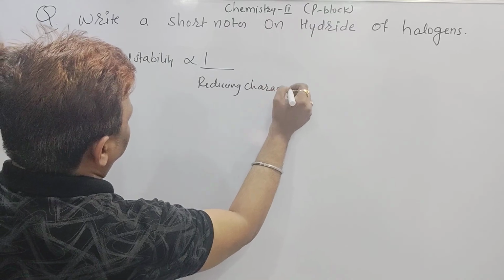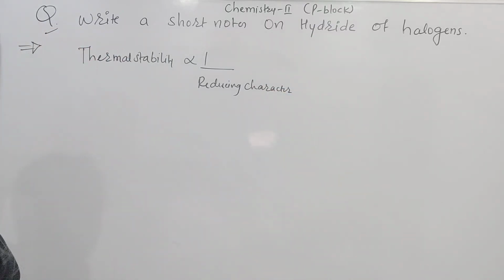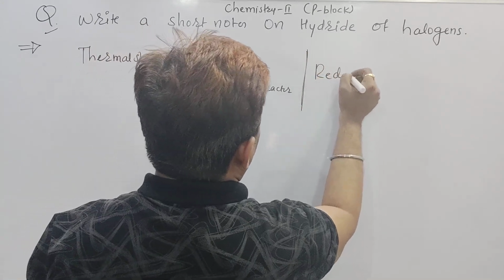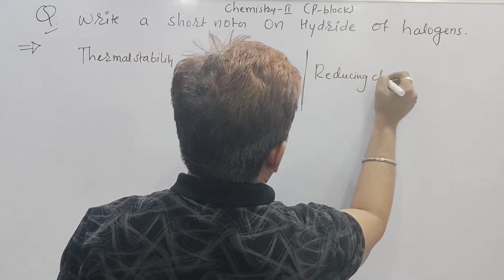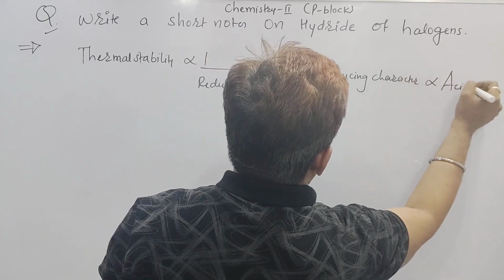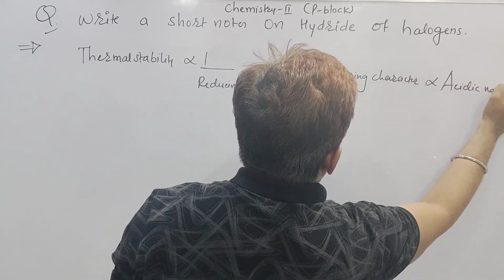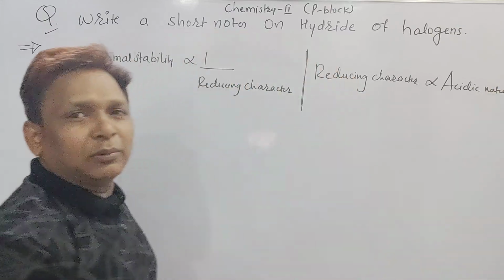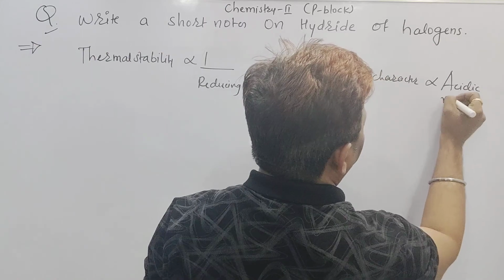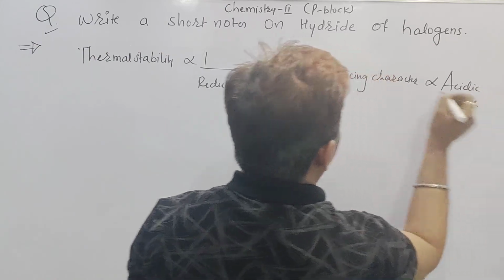And reducing character is directly proportional to acidic nature.